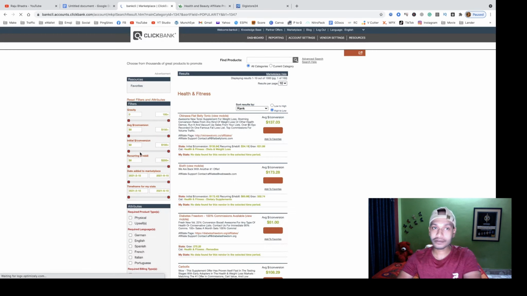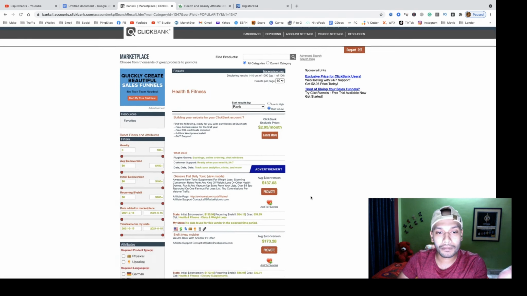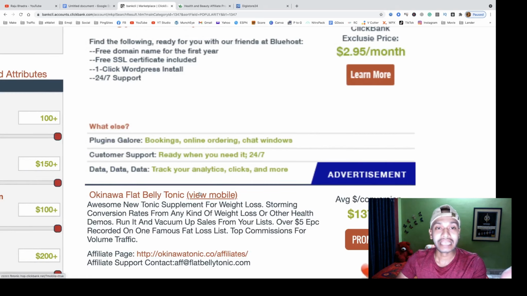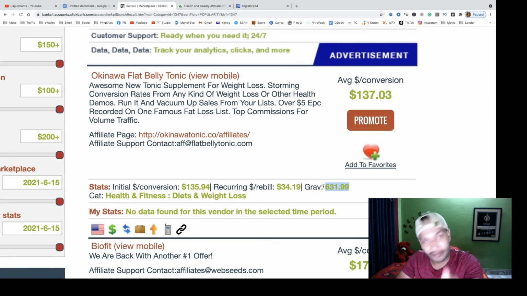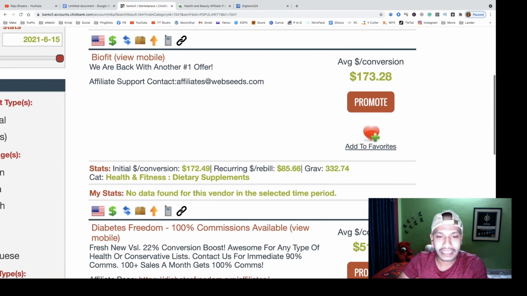Health and fitness categories. You see a lot of products here, but in the case of choosing ClickBank products, you have to focus on the gravity score. Gravity score means how many affiliates make sales with this product, and you see here this gravity score is so high, so you can easily choose this product, you can easily promote this product. It's a nice amazing product to promote because the gravity score is high. You can choose any other product. If you see gravity score is over 100, that means it's qualified for promoting.